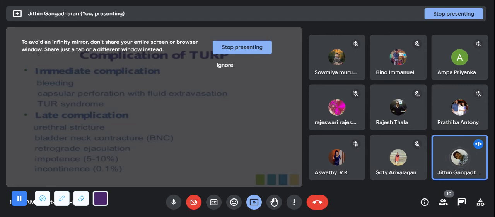So the surgeon will be very keen on the time, and will anyhow complete the surgery within 30 to 35 minutes. So 45 minutes is the cut-off.